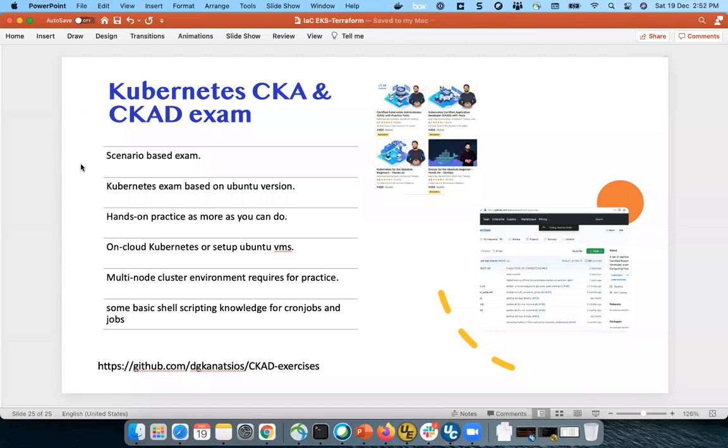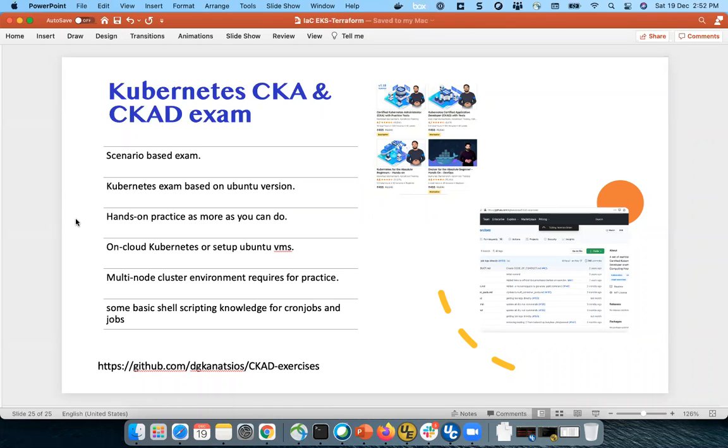So in both exams you will get scenario based questions. I think in the CKA you will get 18 to 20 questions, and in the CKD you will get almost 16 to 17 questions. Okay, and after that, this exam is based totally on the Ubuntu version. Once you get the certification after clearing the exam, they will give you the Ubuntu version and which Kubernetes version you have cleared the exam on.